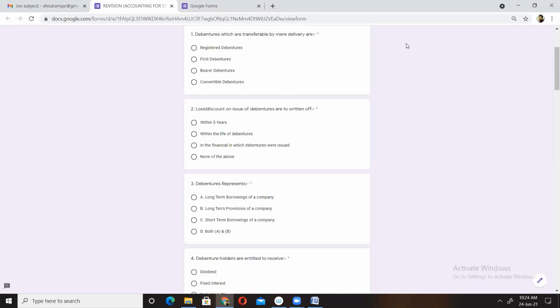This is a question which belongs to types of debentures. We have different types of debentures, isn't it? Convertible, non-convertible, redeemable, irredeemable, registered debenture, bearer debenture. So what will be the correct option for question number 1?